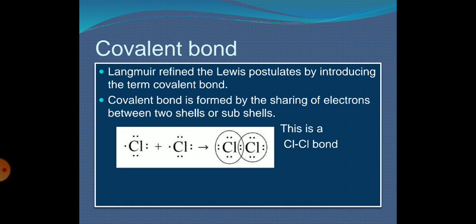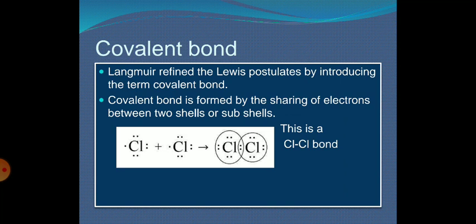Students, here two chlorine atoms are present, and if we look at their outer electronic configuration, the valence shell contains 7 electrons. When the two chlorine atoms approach together, each requires one electron to complete its octet.